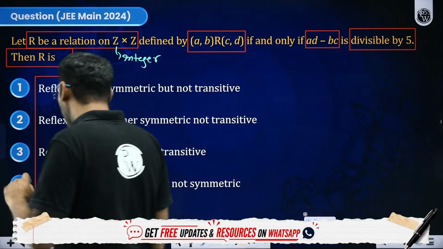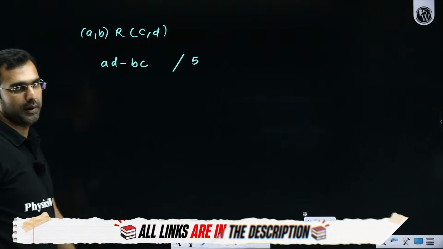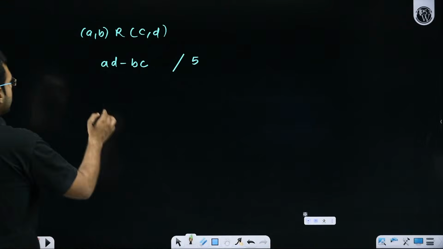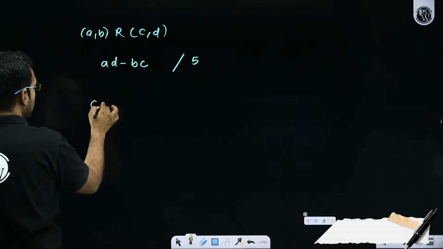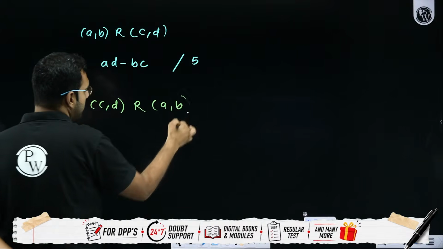Yes. Most of you may have already realized by now that, sir, it will be symmetric. Why? Because if somebody says that here (A, B) maps with (C, D), then to call it symmetric, (C, D) should be mapped with (A, B).